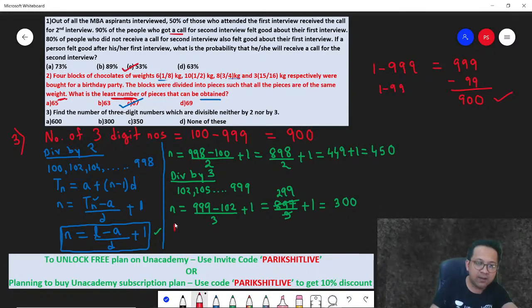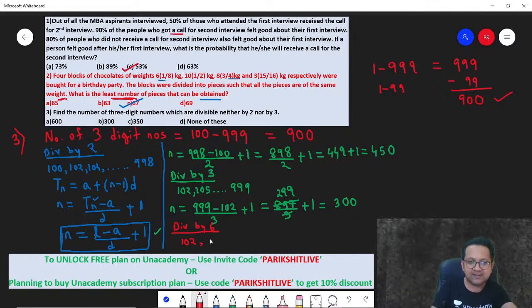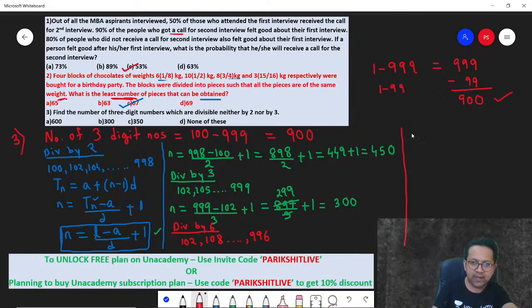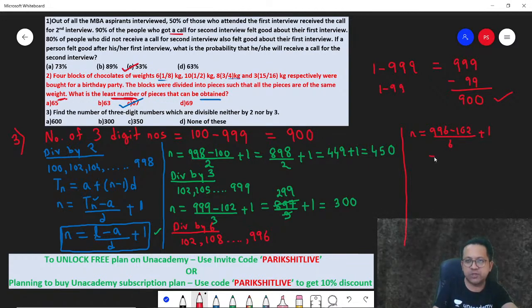So divisible by 6. How many terms are divisible by 6? Let's write it down. First term will be 102. Next term will be 108. And last term will be 996. Let's apply the formula again. N is equal to 996 minus 102 divided by 6 plus 1. So how much are you getting?